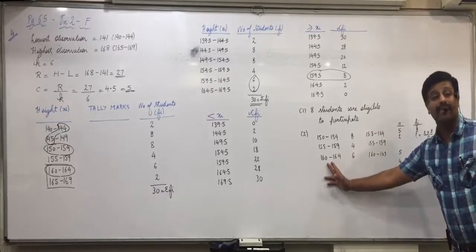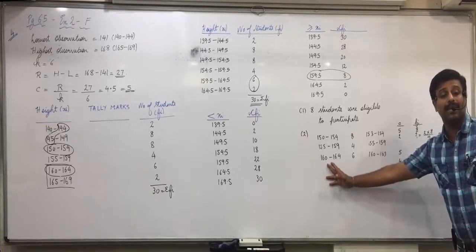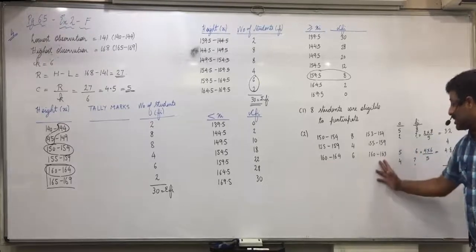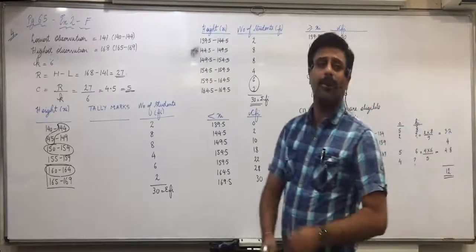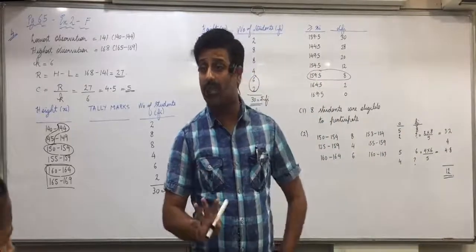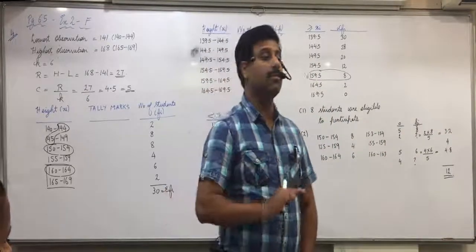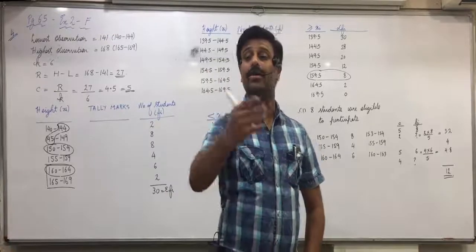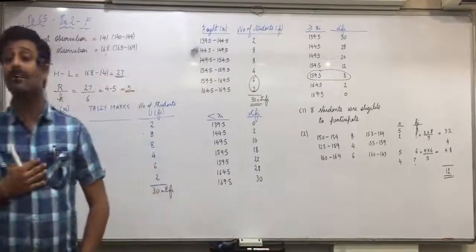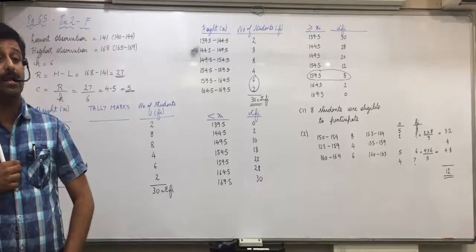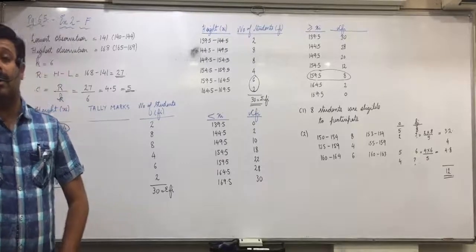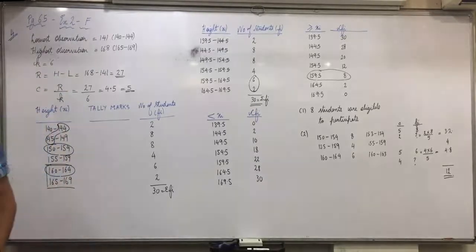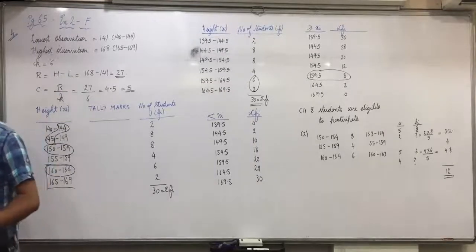Again, when the class length is 5, the number of students is 6. So when the class length is 4, how many students? 4 into 6 by 5, 4.8. Total students? 12. If it comes in decimals, round it off. If it comes 12.1, are 12.1 students possible? So take it 12. If it comes 12.6, take it 13. Like you do in your marks. When you get 18 and a half marks, you always say to your friends 19 marks. If you get 0.5 or more, round it off to the next one. If you get less than 0.5, round it off to the previous one. Understood that?